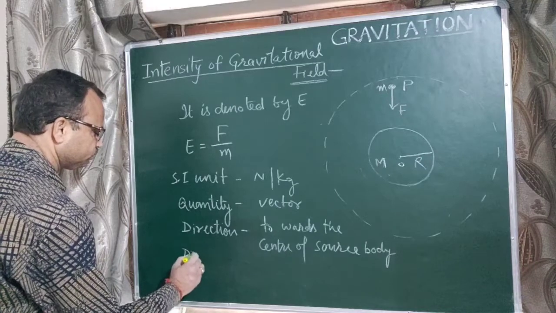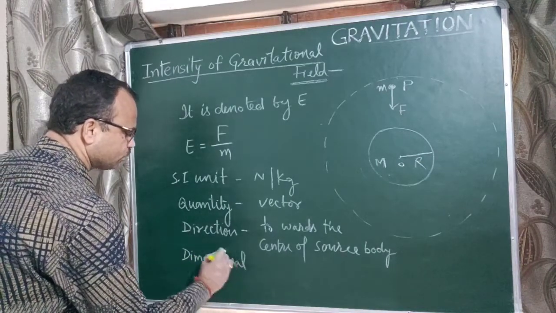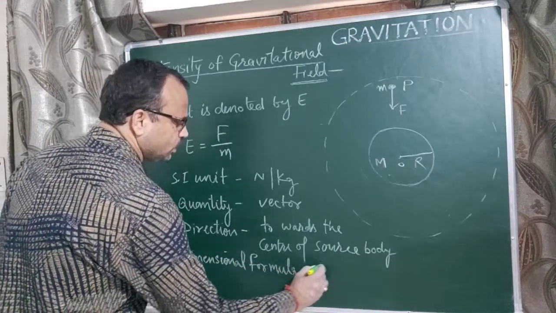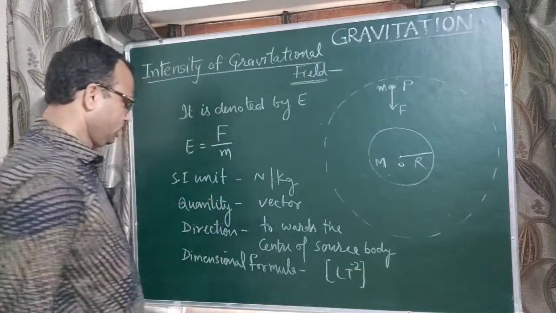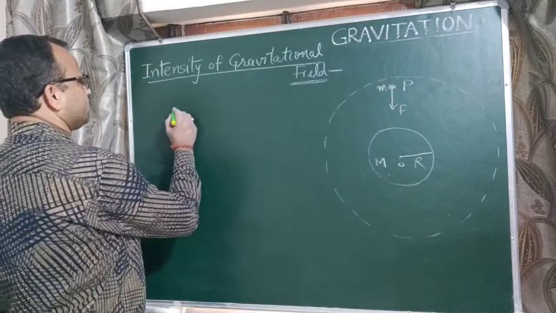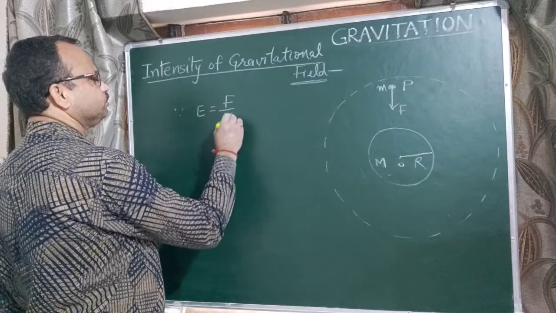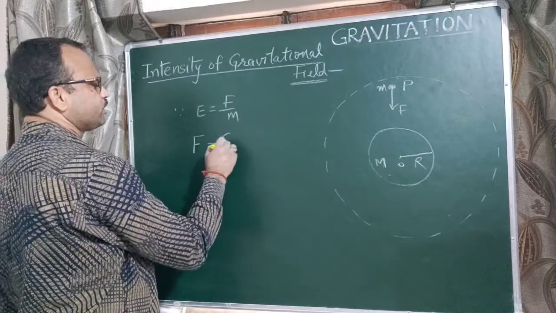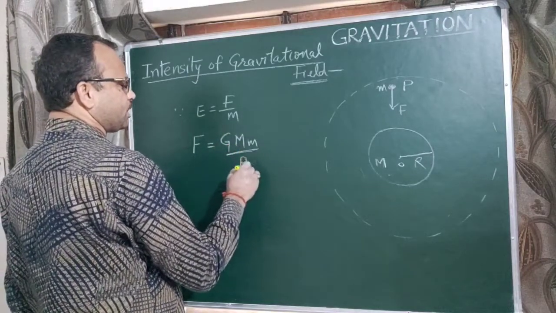Now the dimensional formula is LT^-2. Its dimension formula is LT^-2. Since E equal to F upon m, according to Newton's law of gravitation, the value of F is G capital M small m upon capital R square.